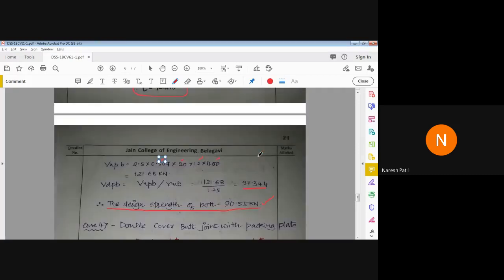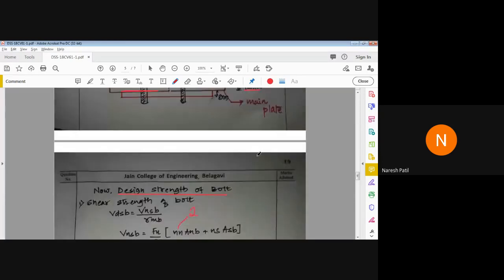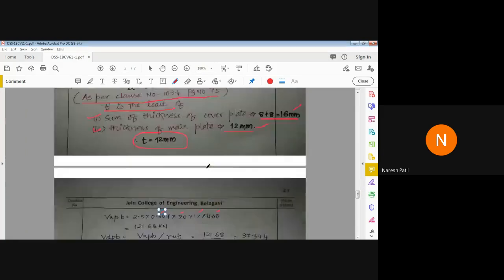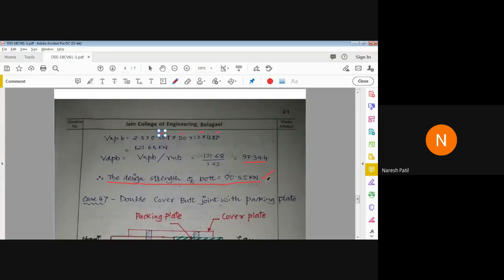So I can conclude here, when the bolt is connected with a butt joint with double cover plate, it can carry, or offer, a force up to 90.55 kilonewton. So this is regarding case 3.